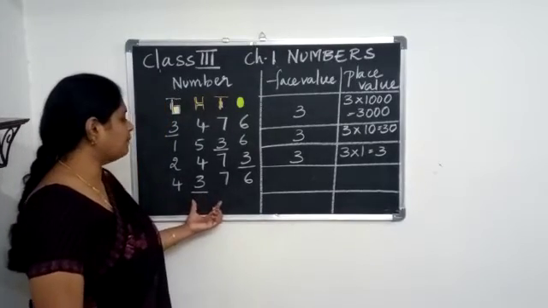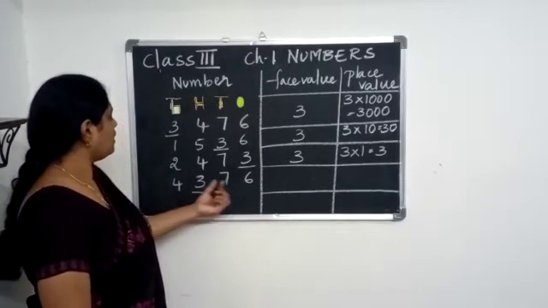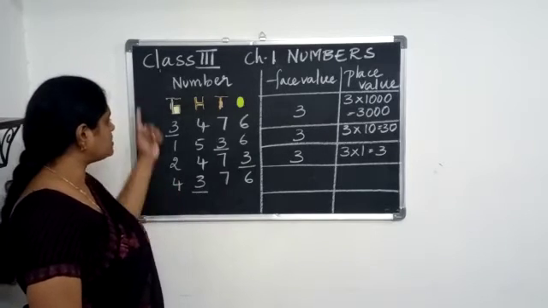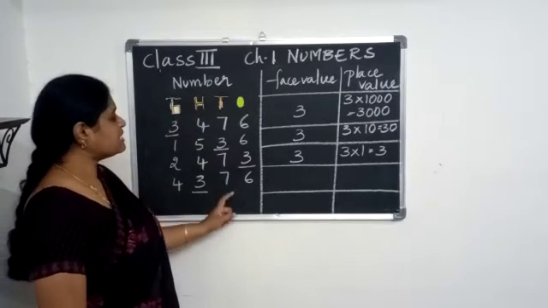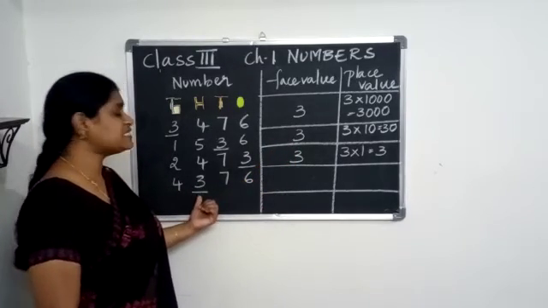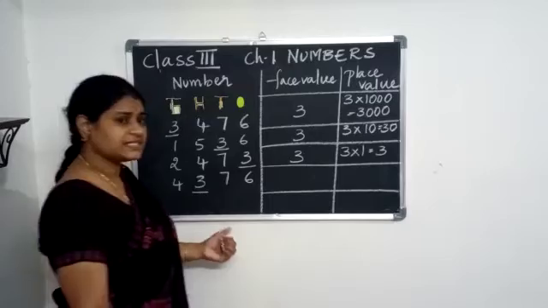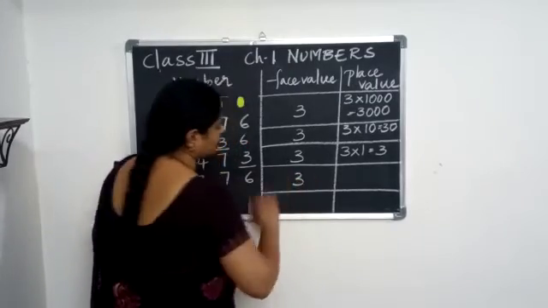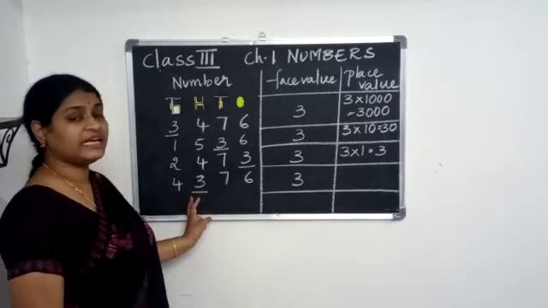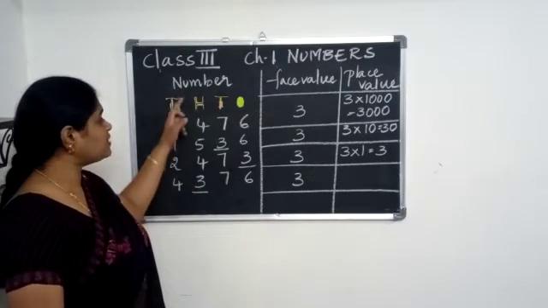Coming to the next number. Here, can you read the number for me? 4376. Can you tell me the face value of this 3 here? It is 3 again. Now let us write the place value. 3 is in which place?